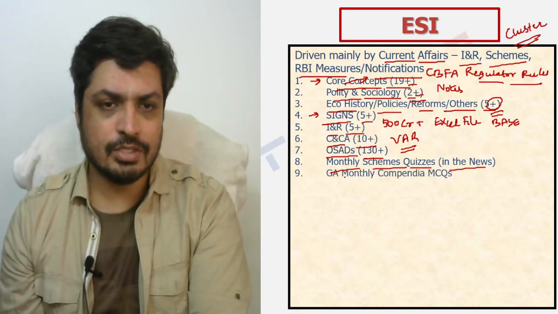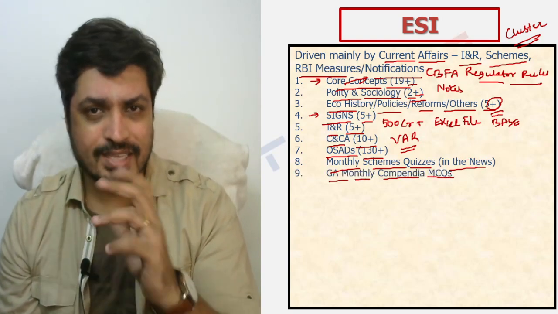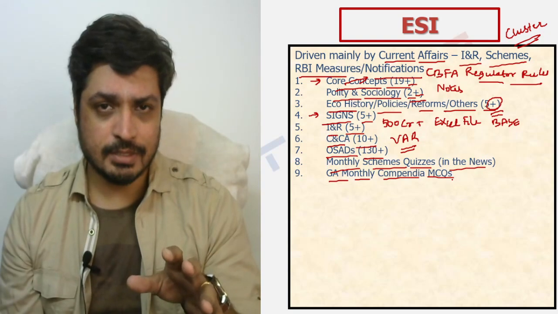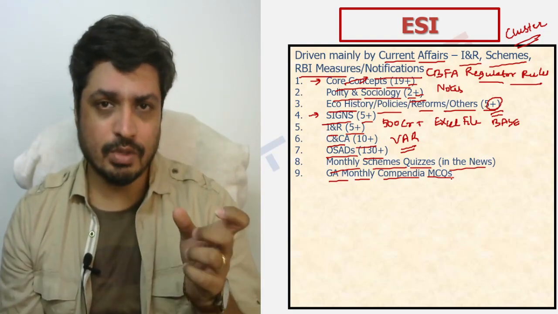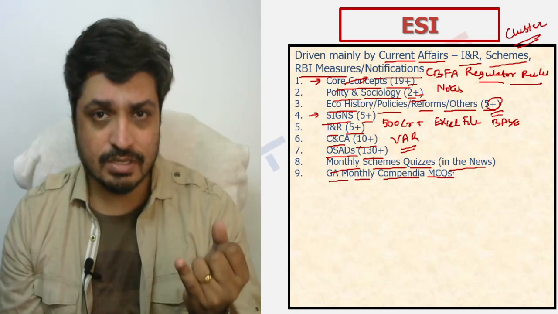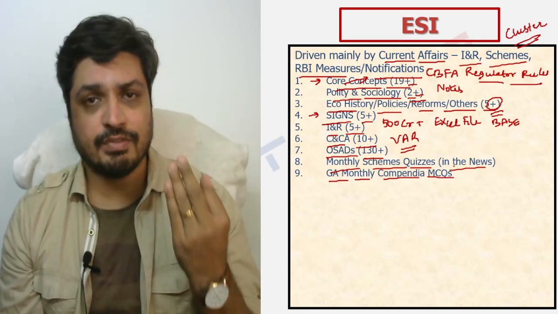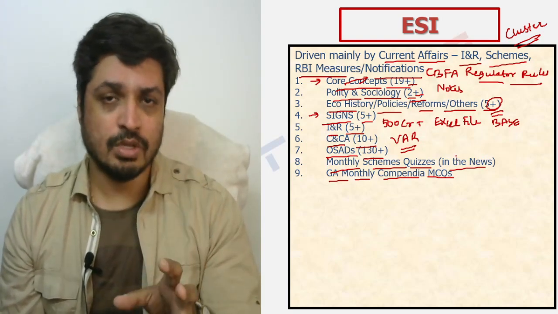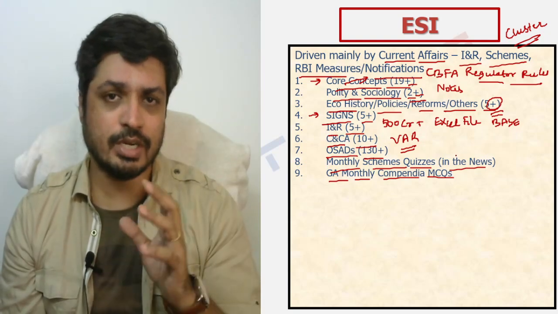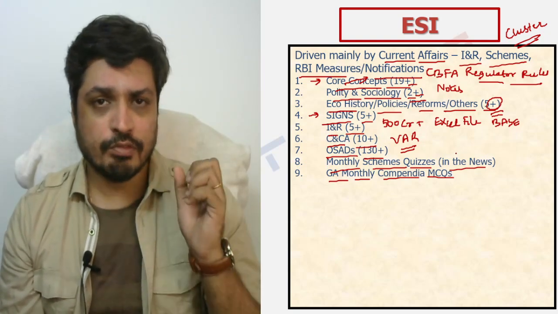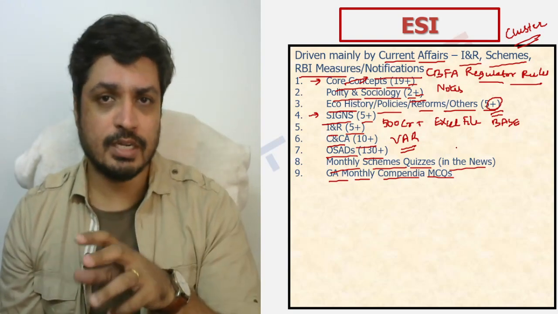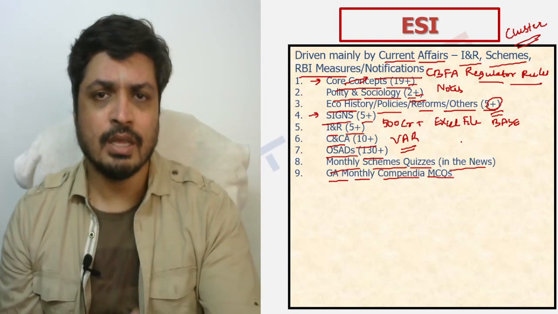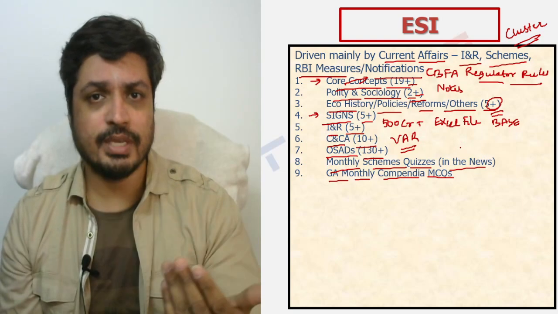Right. The next thing that is important is your GA monthly compendia MCQs. Now, why is this relevant and why am I talking about this in ESI at this point of time? The MCQs that you attempted while clearing phase 1 will also have a lot of valuable data points as far as schemes, economics and finance are concerned. So your GA MCQ compendia also becomes equally relevant purely from the perspective of phase 2, because there will be questions. So when you're preparing for your phase 1 GA, you have to mark out those questions that are relevant from a phase 2 perspective so that you can revise them after phase 1. Right. So the compendia on GA is also going to help you in phase 2 as well.